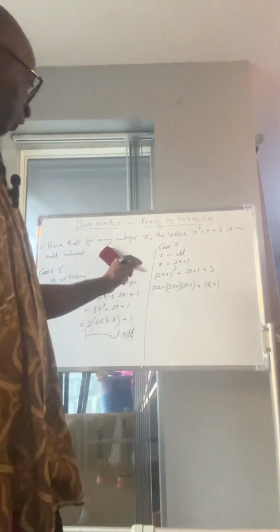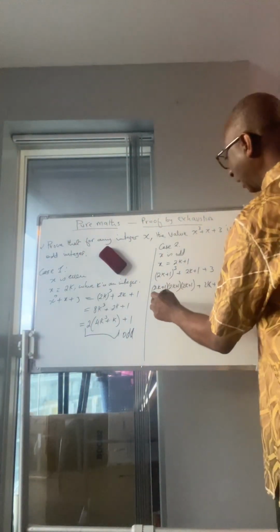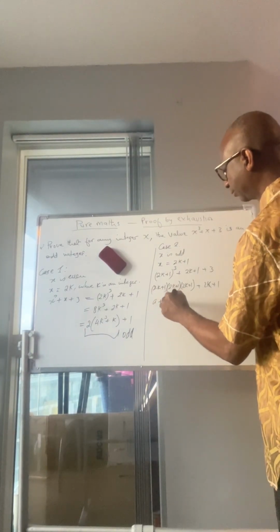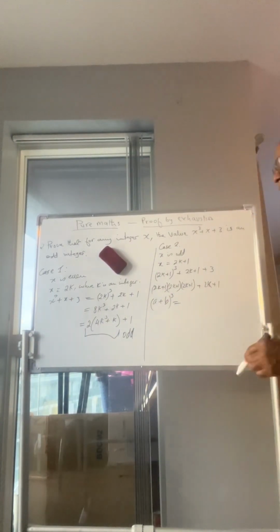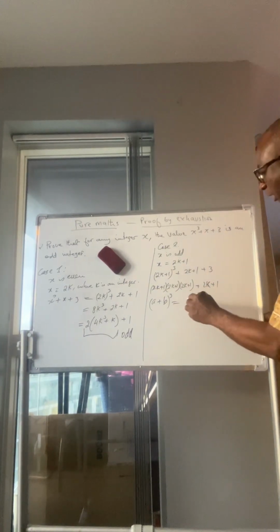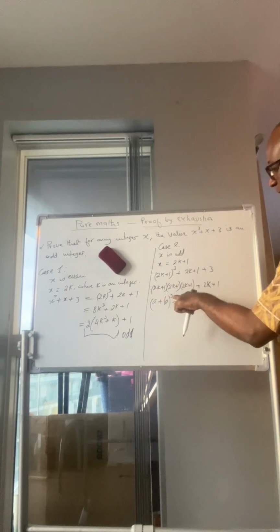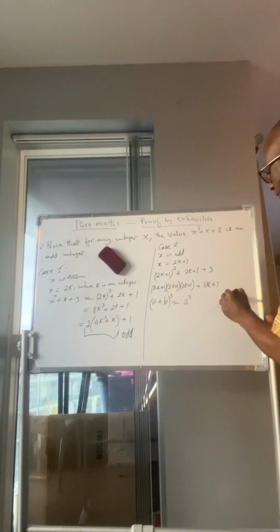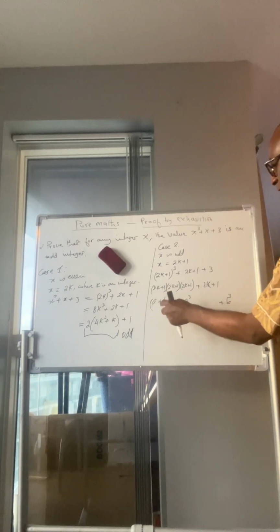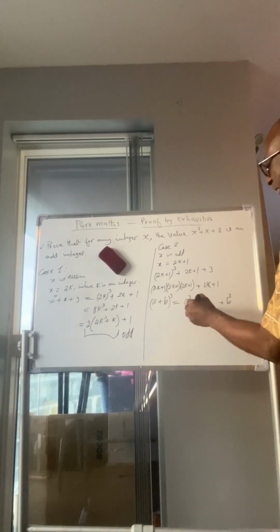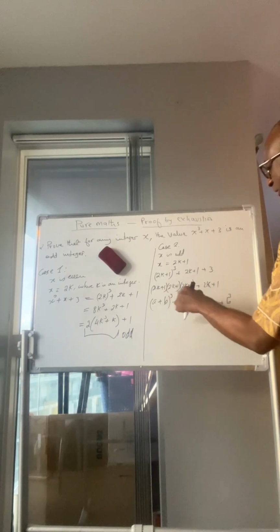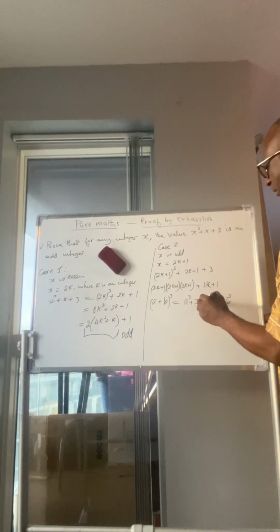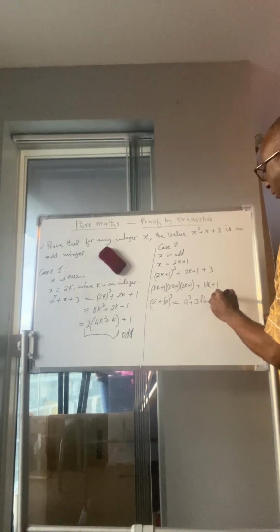If you have a plus b all raised to the power of 3, using binomial expansion you get a cubed, plus b cubed, plus 3a squared b, plus 3ab squared.